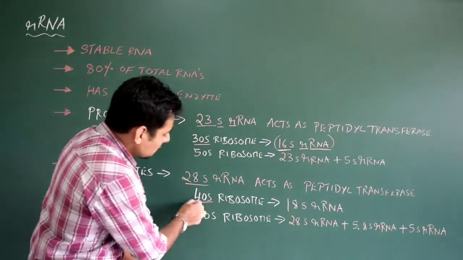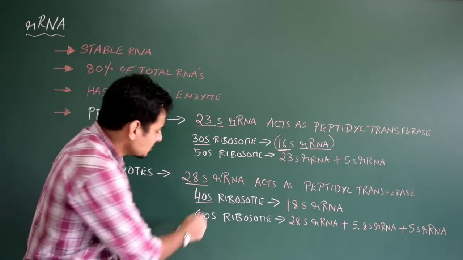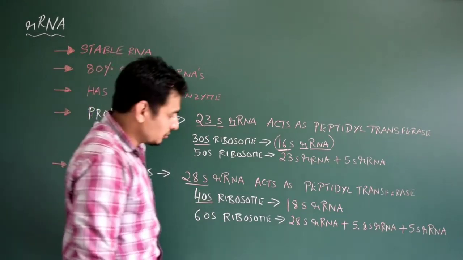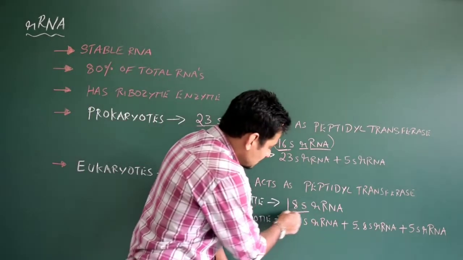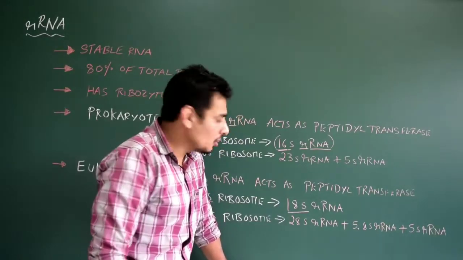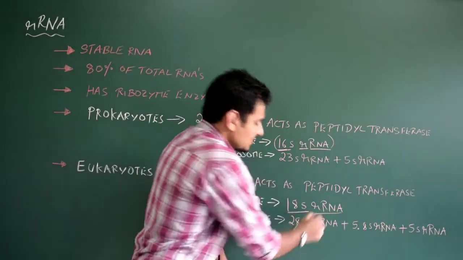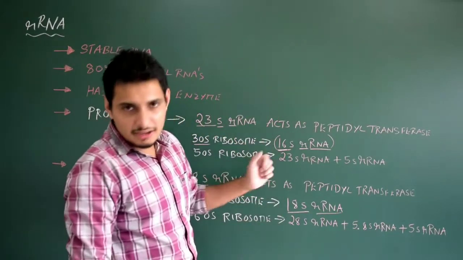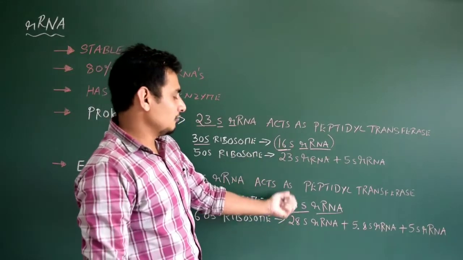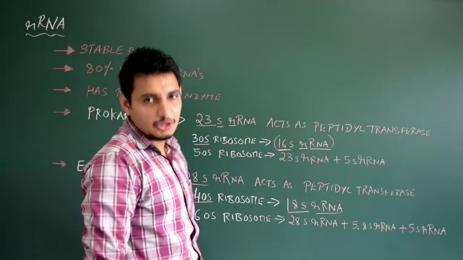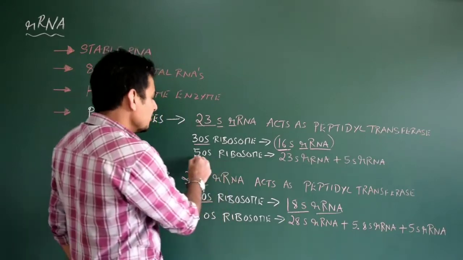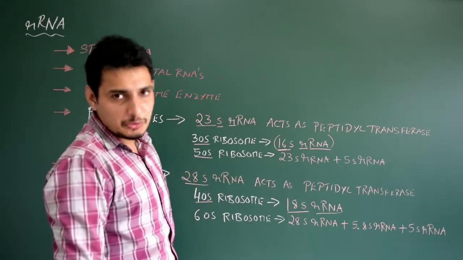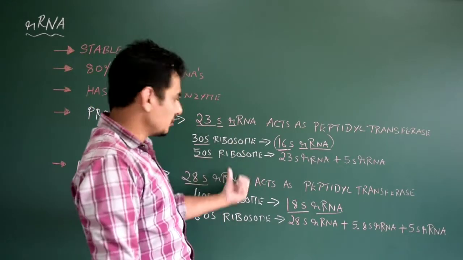Same here, the smaller subunit in eukaryotes, that is the 40S ribosomal unit, is made up of 18S ribosomal RNA. That is the only difference. Very simple, no need for confusion here. 16, 18, which is bigger here? 18 is eukaryotes.